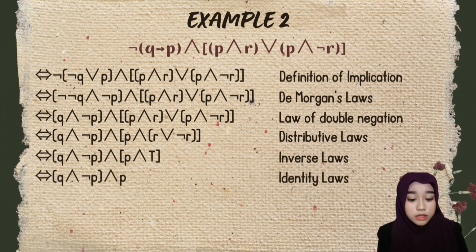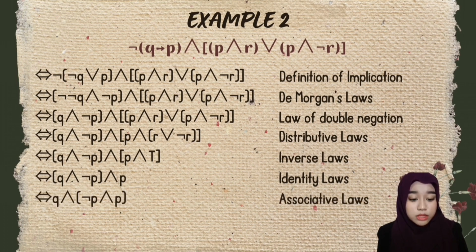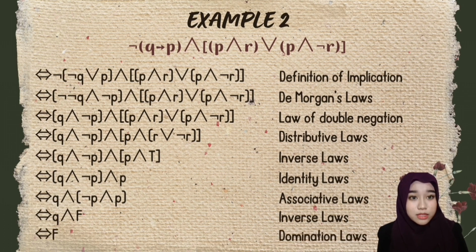Thus, by using identity laws, we can change P and tautology to P. After that, we'll be using associative laws by changing the brackets of Q and negation P to negation P and P. For negation P and P, we'll be using inverse laws and turn that into contradiction. And last but not least, we'll be using domination laws on Q and contradiction and turn that into contradiction.